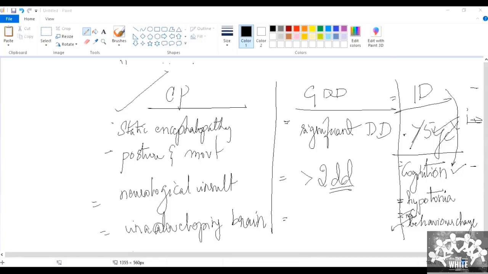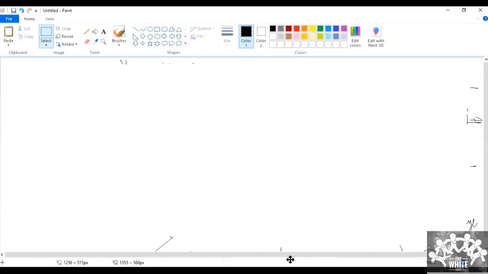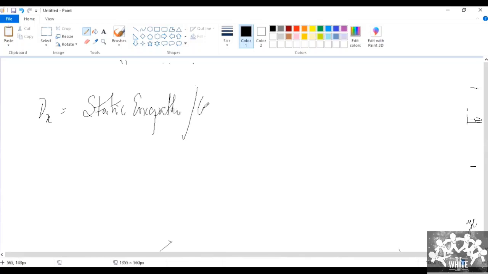Okay, sir. So diagnosis, probably a spastic diplegic type of cerebral palsy, maybe because of birth asphyxia. Okay. So first in the diagnosis, you have to mention it's a case of static encephalopathy. You mentioned that. Static encephalopathy or CP, you can mention. You can use both the terms. Okay, sir.